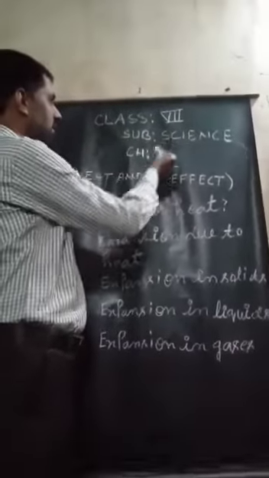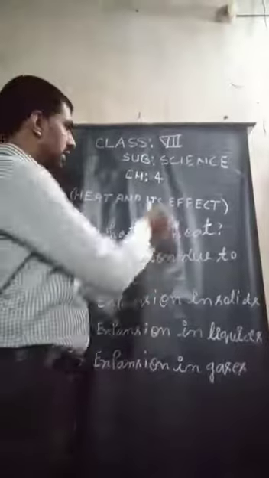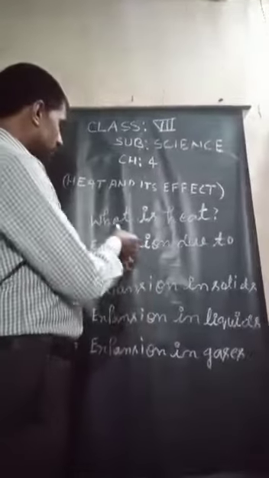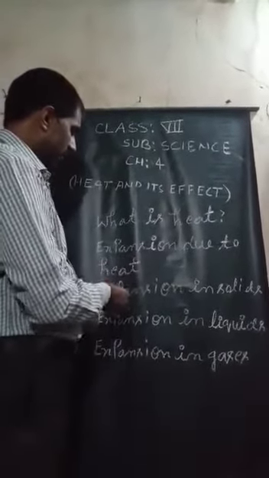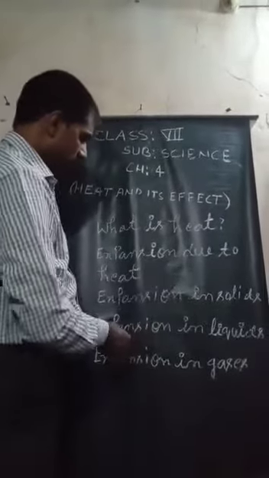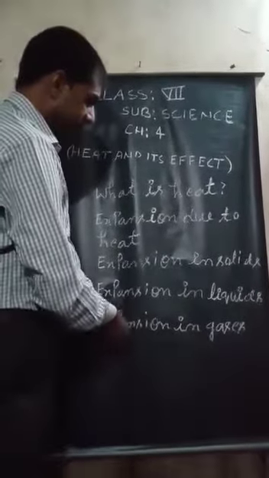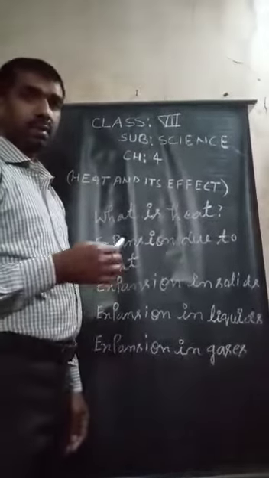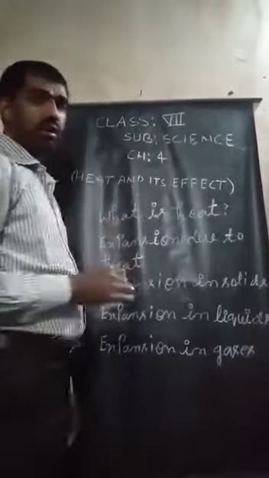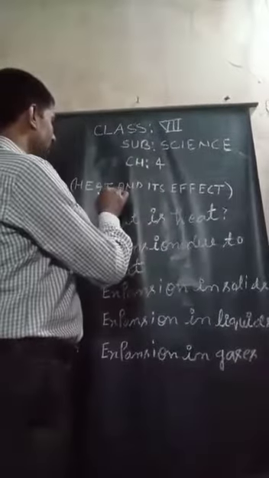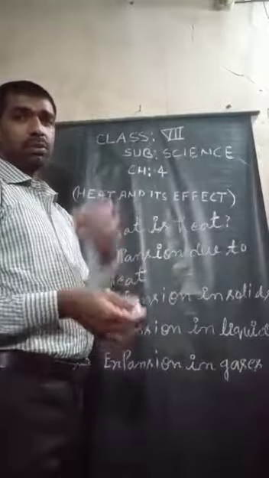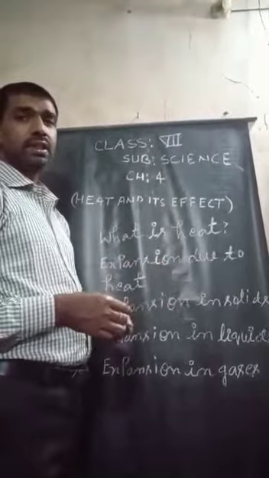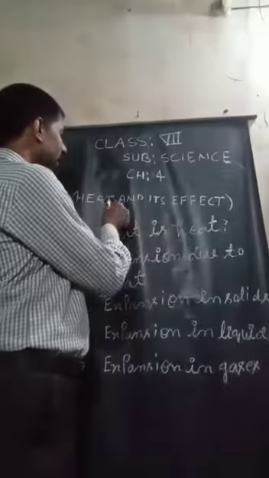I am going to discuss class 7 subject science chapter 4. Inside chapter 4 we are going to describe what is heat, expansion due to heat, expansion in solids, expansion in liquids and expansion in gases. The name of the chapter is heat and its effect.